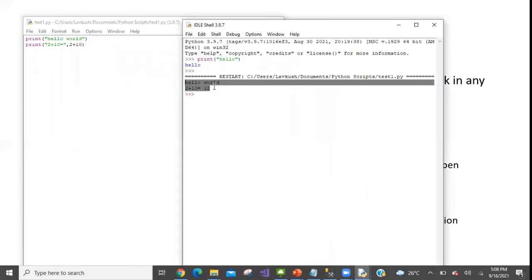How has that output come? Again, it will open an IDLE shell to show us the output. The first line prints hello world. The second line prints 2 plus 10 is equal to 12. So this is how you can work in CPython.